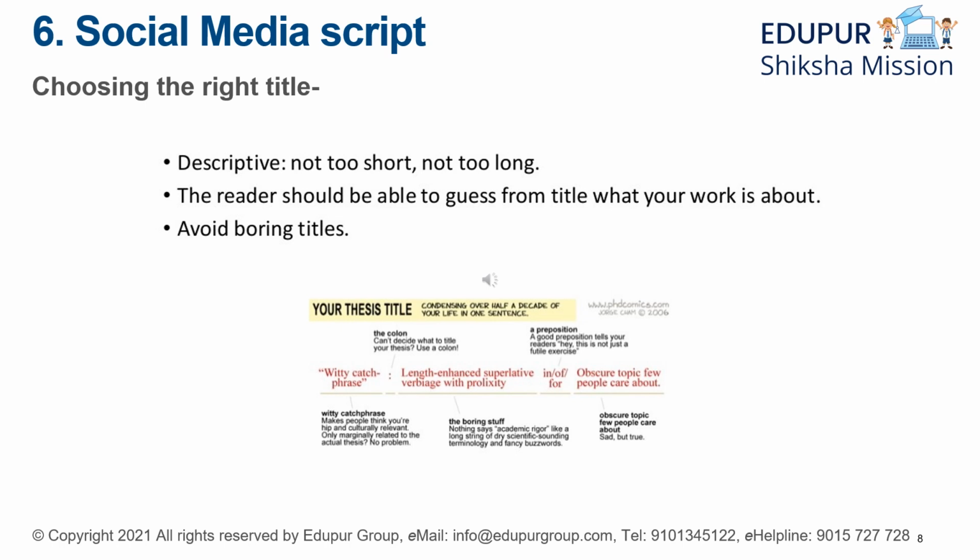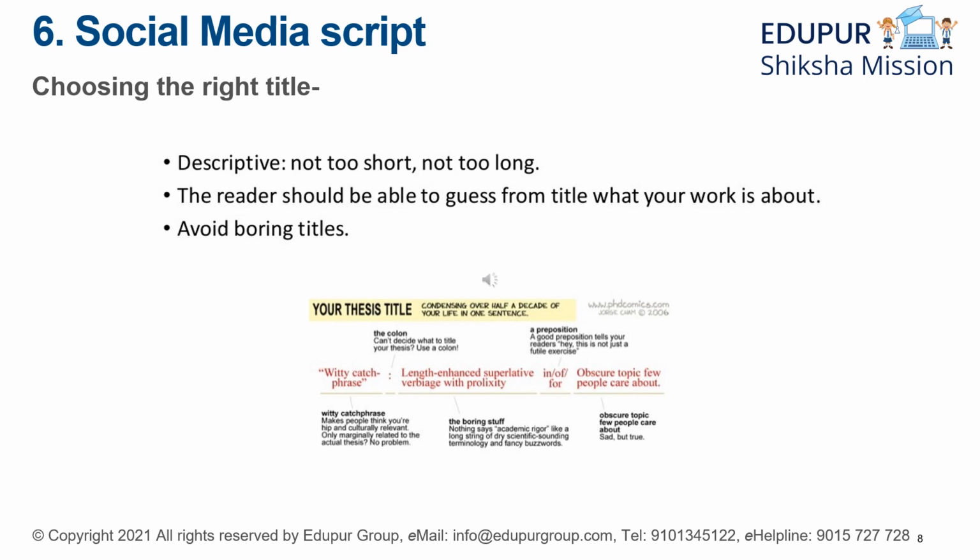So let's see. The very first thing is that it should be descriptive, but not too short, not too long. The reader should be able to guess from the title what your work is about. Lastly, avoid boring titles. I've given an example over here of the format. The very first thing, as you can see over here, is your thesis title.